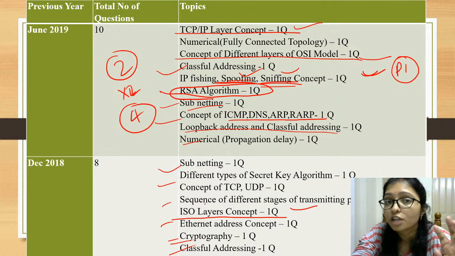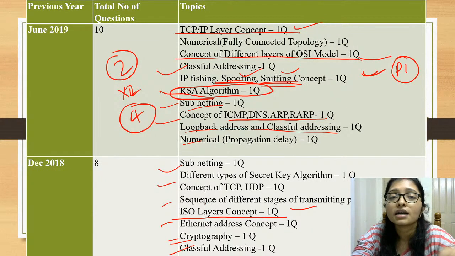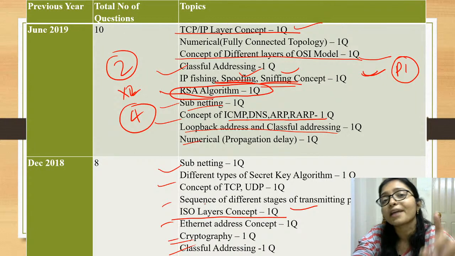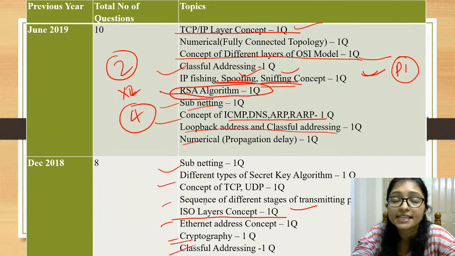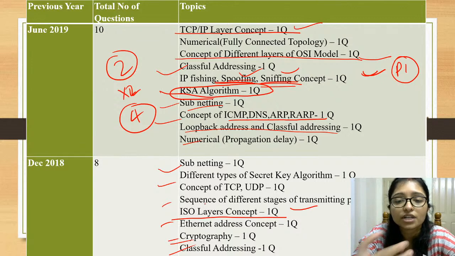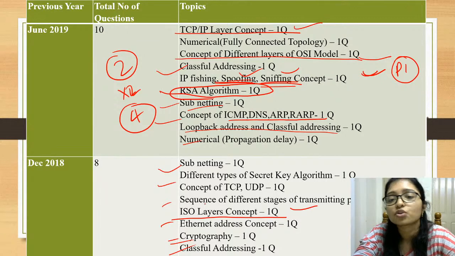And conceptually you will learn networking throughout. Your concept will be clear, and practically I will give you examples so that it will be easy to remember, because cramming does not achieve anything. If you try to cram, you will not be able to understand networking. Networking is totally practical. That's why I am trying to deliver my lecture in a practical way so that it will be easy to remember and you will perform well in the exam.